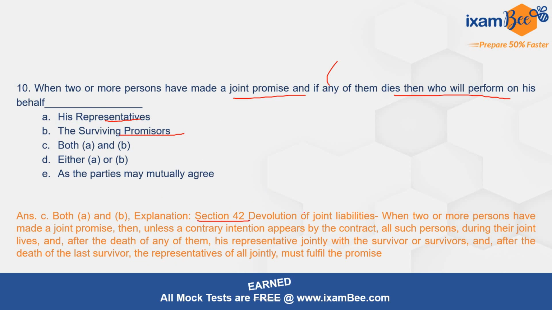Section 42 is talking about the devolution of joint liabilities. When two or more persons have made a joint promise, then unless the contrary intention appears from the contract, all of such persons during their joint life, so when they are alive, all of them will be jointly liable, and after the death of any of them, their representative jointly with जो भी surviving होंगे promisors उनके साथ, and after the death of the last survivor, representatives of all of them jointly will be fulfilling the promise.